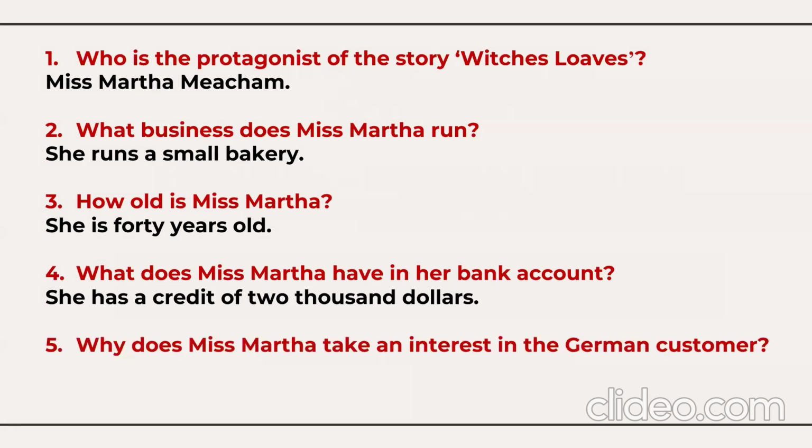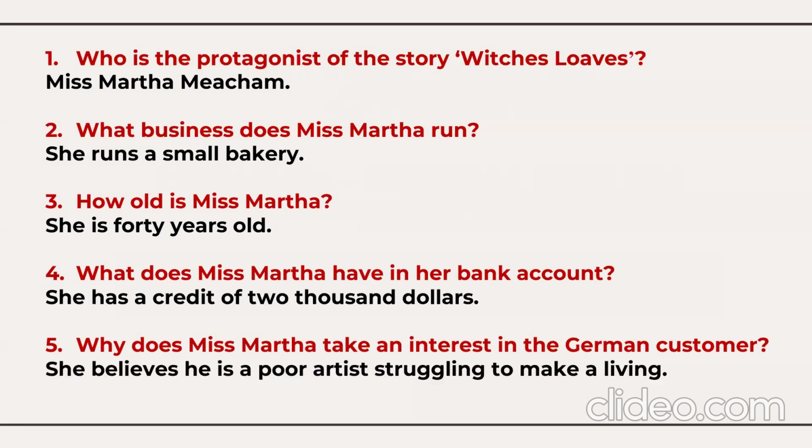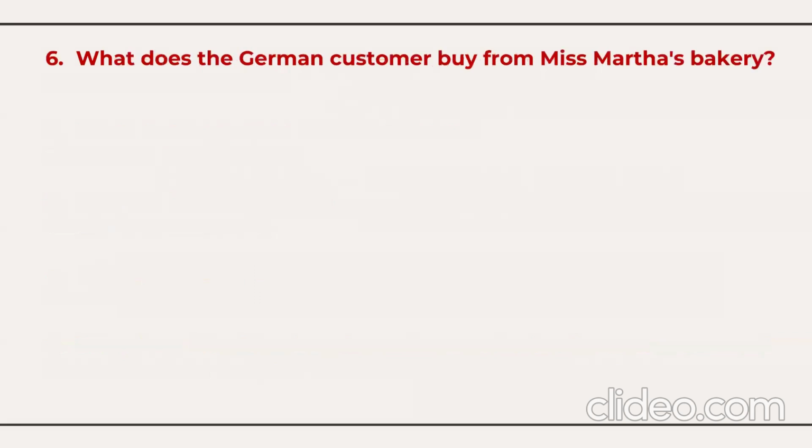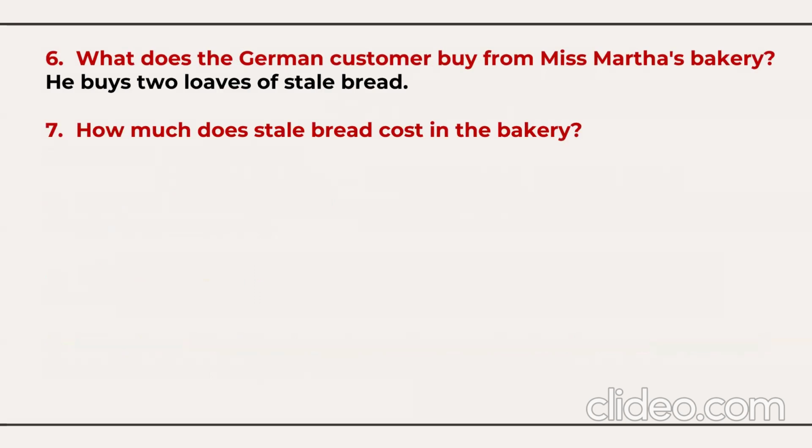Why does Miss Martha take an interest in the German customer? She believes he's a poor artist struggling to make a living. Then, what does the German customer buy from Miss Martha's bakery? He buys 2 loaves of stale bread. How much does stale bread cost in the bakery? 2 loaves cost 5 cents.